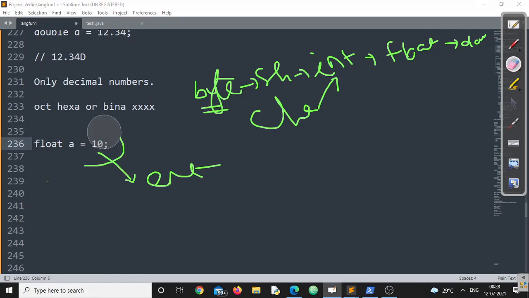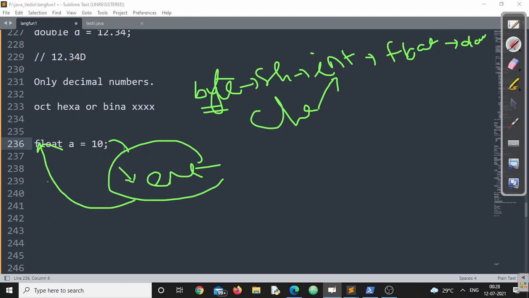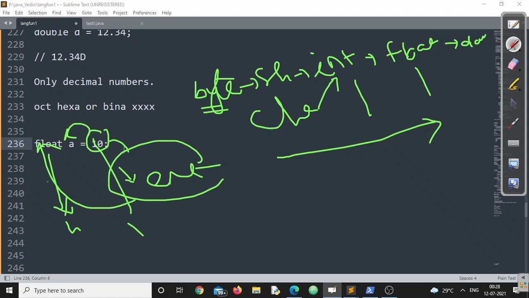Now, if I'm writing int here, this is an integer constant and this is a float variable, right? If I'm trying to store an integer constant into a float variable, check which one is higher and which one is lower. Float is the higher data type and integer is lower. So this is in increasing order of data type.